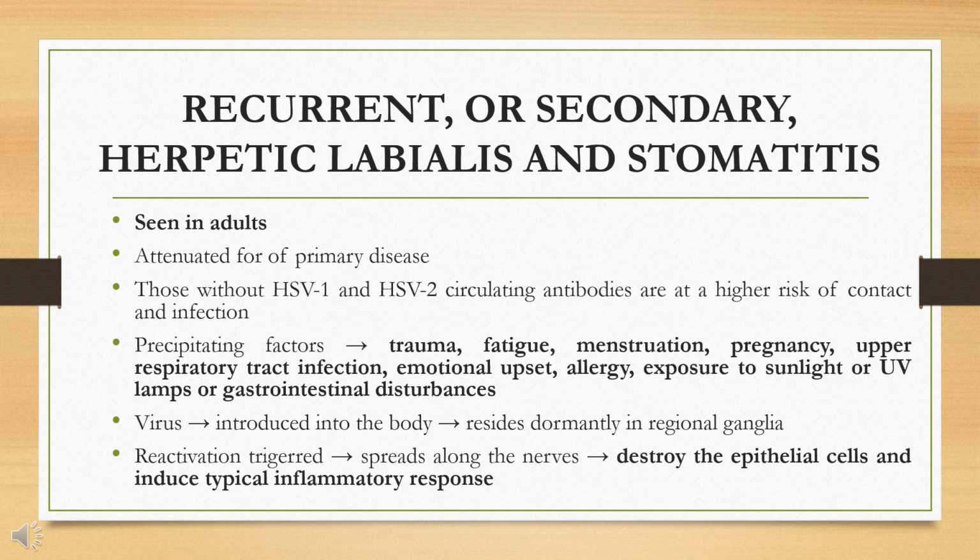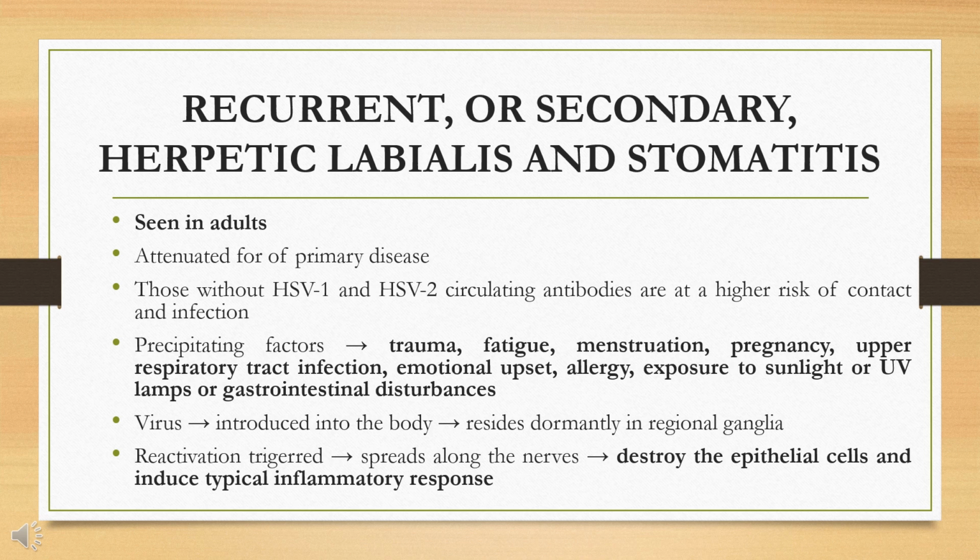The precipitating factors include trauma, fatigue, menstruation, pregnancy, upper respiratory tract infection, emotional upset, allergy, exposure to sunlight or ultraviolet lamps, or gastrointestinal disturbances.